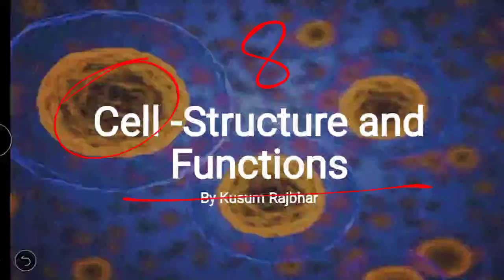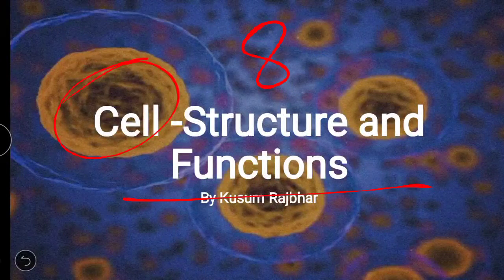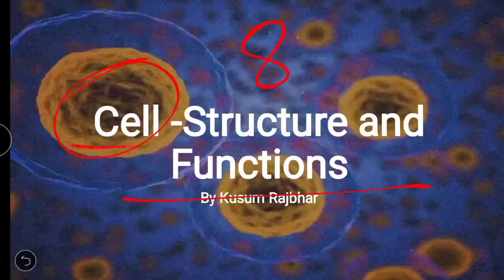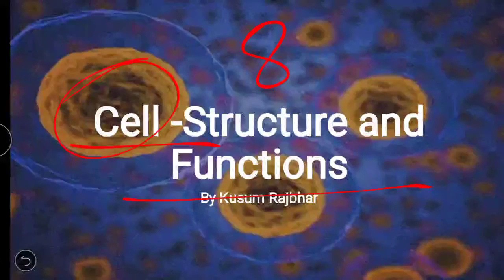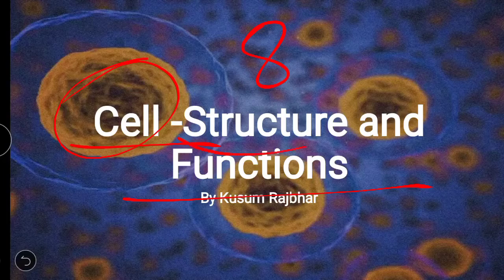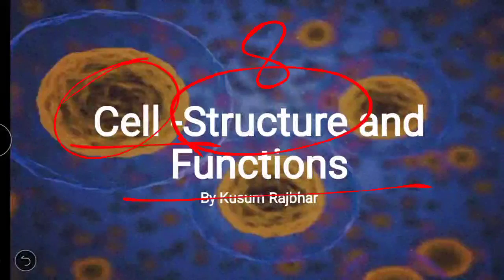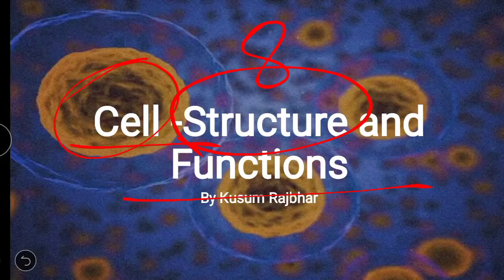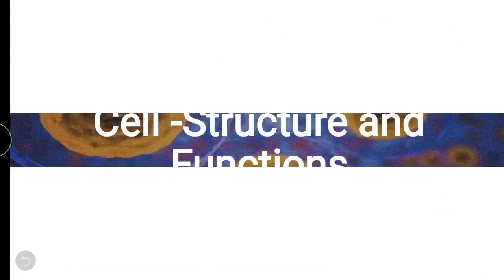Let's start. At the basic level, we will discuss what a cell is, what thing we are calling the cell, and what the function or the structure of the cell is. We are going to look at the types of cells, and also understand the shapes of the cell, how it looks, and the internal structure.